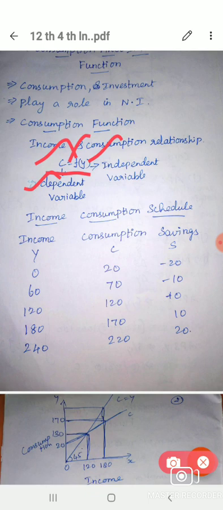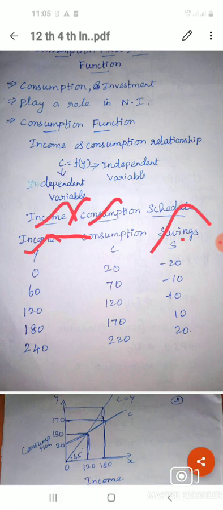You note down, this is a 1 mark question. They give this question: C is equal to function of Y, which is the dependent variable and which is the independent variable. The dependent variable is C and the independent variable is Y, because Y, income, determines the consumption. So consumption is called the dependent variable. Income is the independent variable, because we first get income, and after that only we have consumption. So that is C is equal to f of Y.